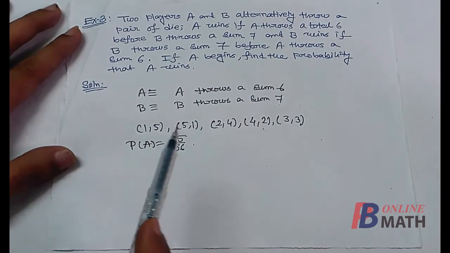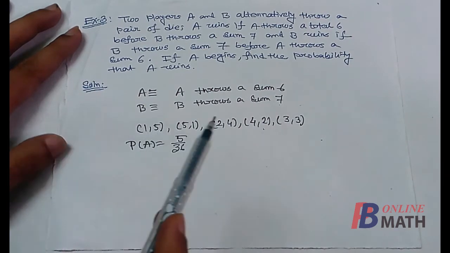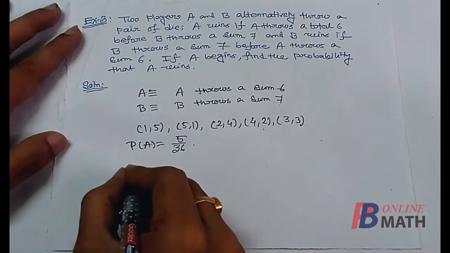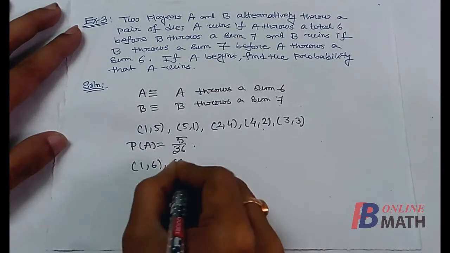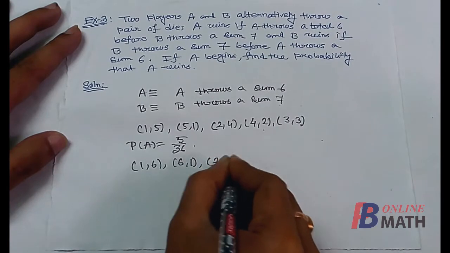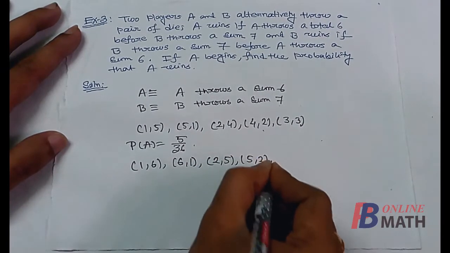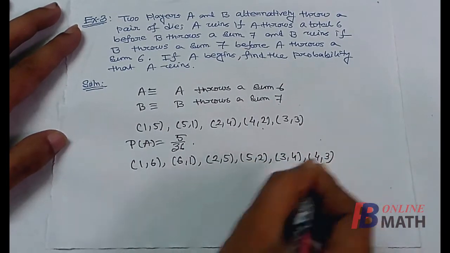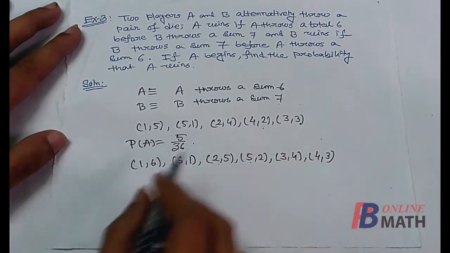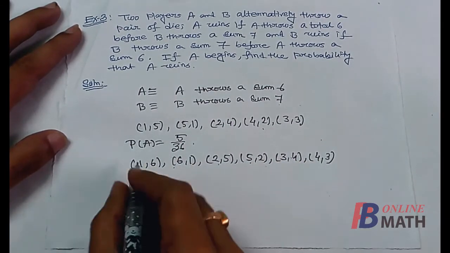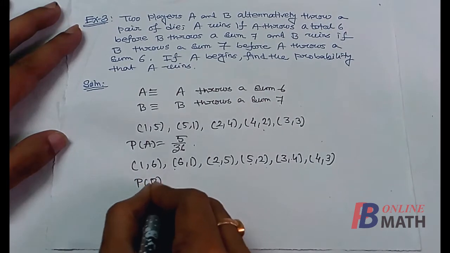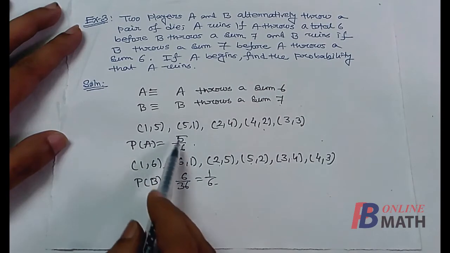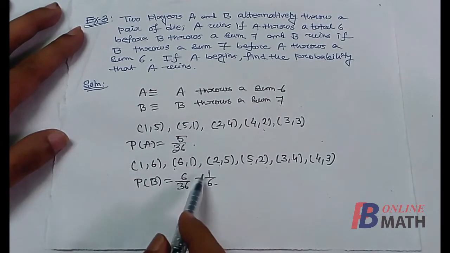Next consider B. B throws a sum 7. The favorable outcomes corresponding to B are 1,6, 6,1, 2,5, 5,2, 3,4 and 4,3. So there are 6 outcomes favorable to B. So the probability of B is 6 by 36, which is 1 by 6. So the probability of A is 5 by 36 and the probability of B is 1 by 6.